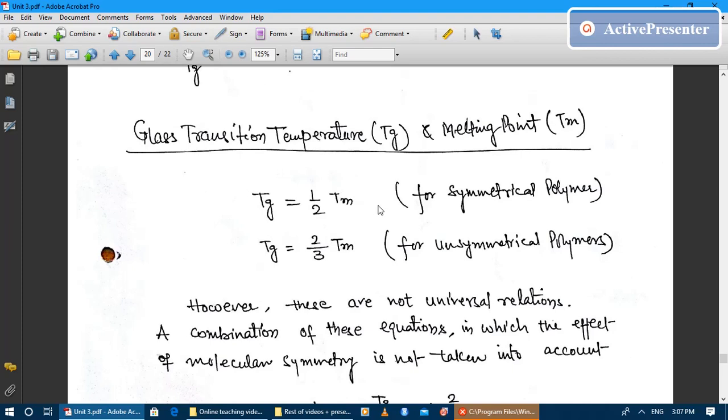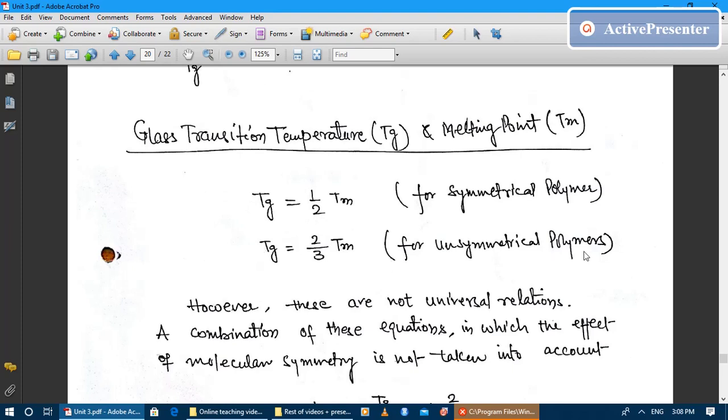They are not generalized relationships and they do not hold good for all polymers, because you can see the glass transition temperature of polyethylene is minus 125 degrees centigrade, whereas the melting point of polyethylene is somewhere around 150. So according to this equation, the glass transition temperature should be around 75 degrees centigrade, but in actual experiment we find it around minus 125 degrees centigrade. So these relationships are not very good for all the polymers.